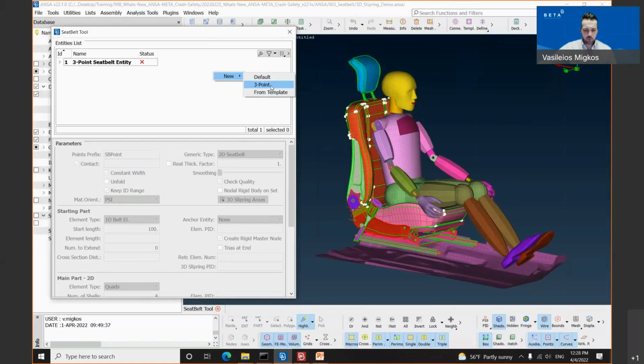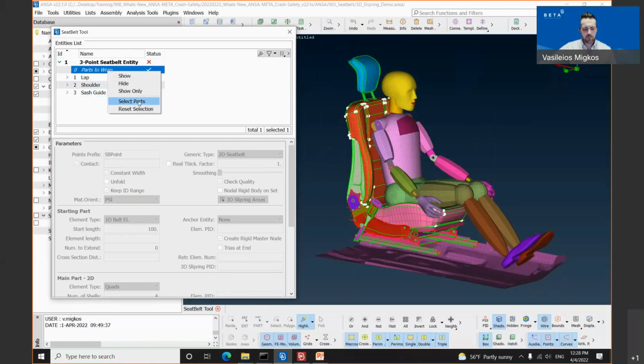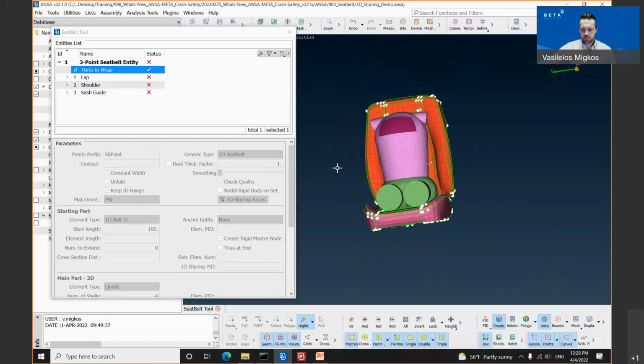We will go through each of the points in order to successfully create a seatbelt. If the user clicks the 3-point seatbelt, he will have such a tree. The first thing you need to do is select the parts to wrap by simply clicking on the parts to wrap, right-click, select parts. For this example, I have selected these parts to wrap.